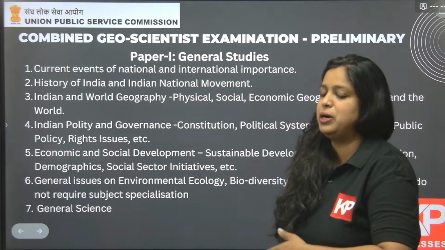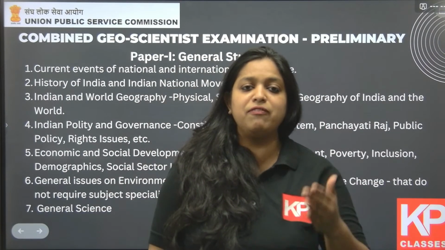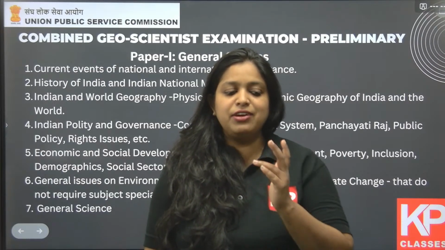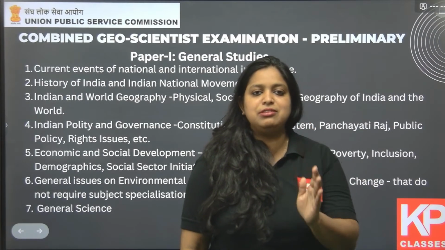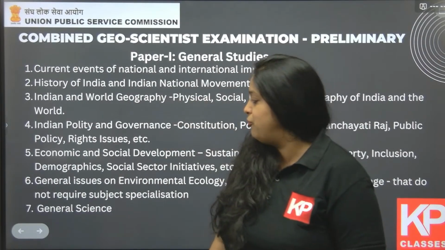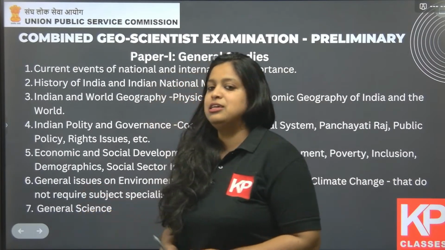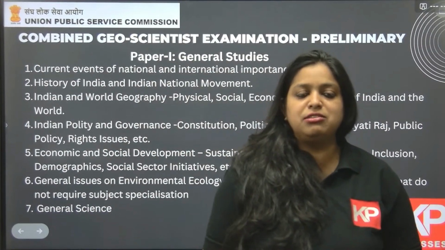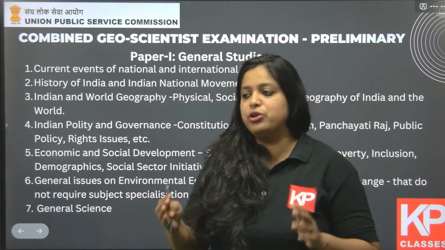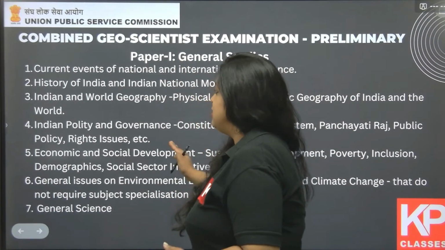Then the general science part. General science is the basic science that we have learned from our 7th standard, 7, 8, 9, 10. In these 4 classes, the basic science, physics, chemistry, maths that you have learned is more than enough for the general science section. Even the NCERT environmental science EVS chapters are much more than enough for the entire section.